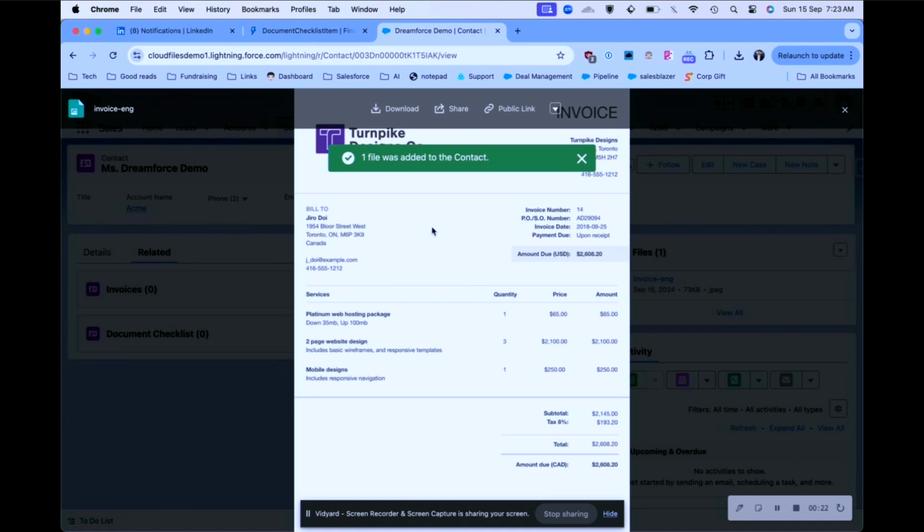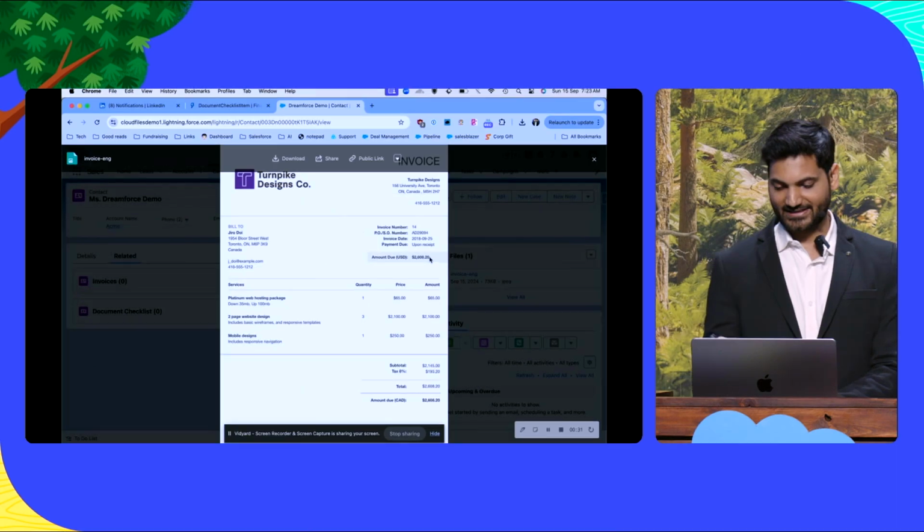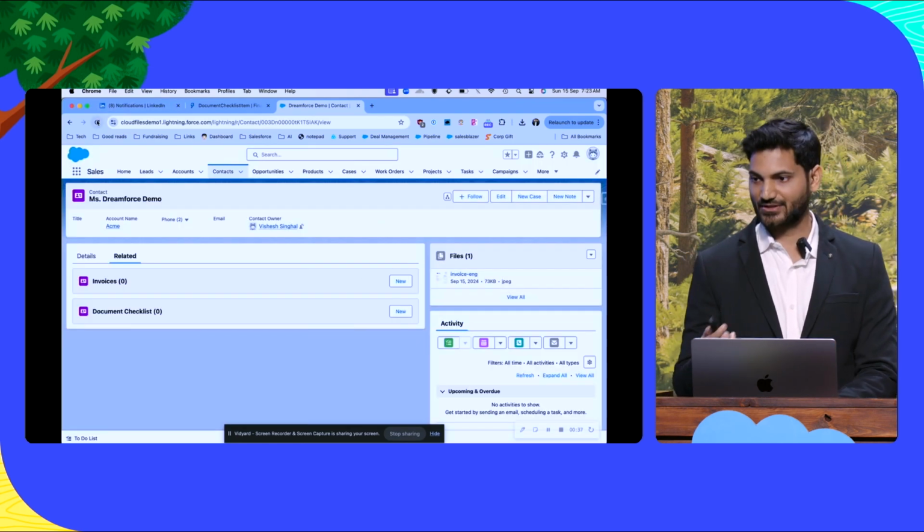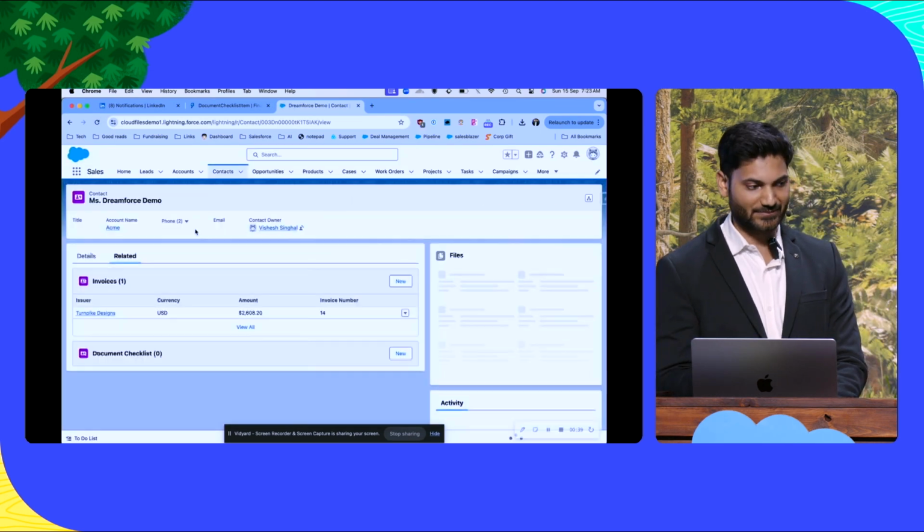And you can see that this is an invoice written in English. The company's name is Turnpike Designs. There is an amount in USD. There is a certain amount, a certain due date. And I want you to notice that the payment due is upon receipt, right? And I will show you how AI can understand and actually find out which date it is due on.